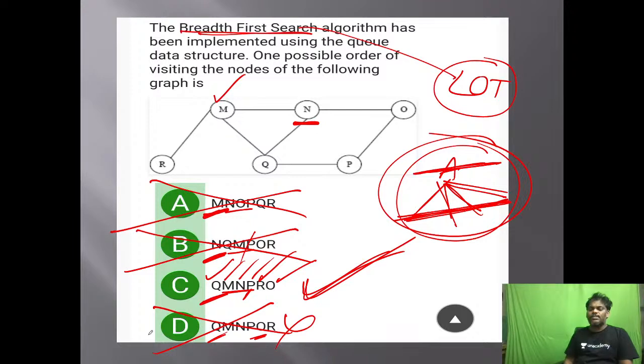BFS algorithm is applied on this graph. Starting vertex is not mentioned. You can start from anywhere. Starting from M, somewhere problem came. Starting from N, somewhere problem came. Starting from Q, C option is right. Starting from Q, D option is wrong. Verify if you have any doubt.